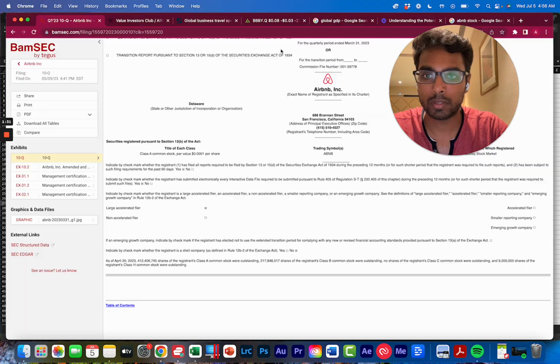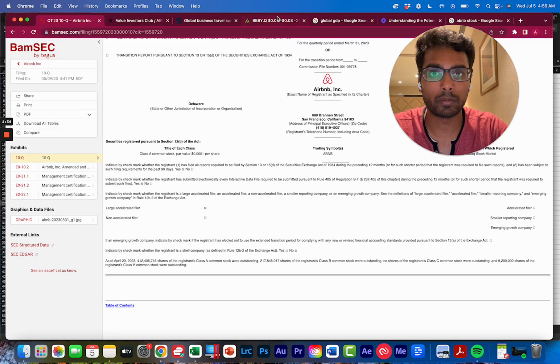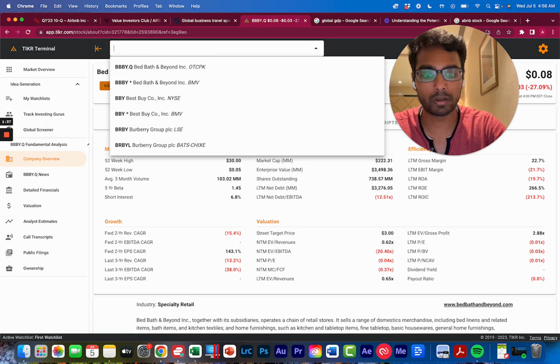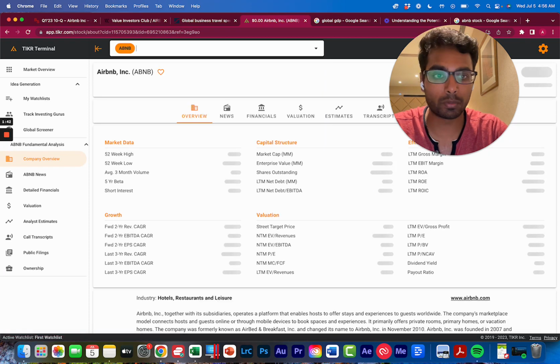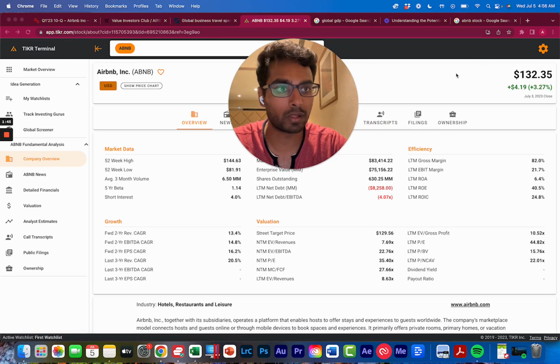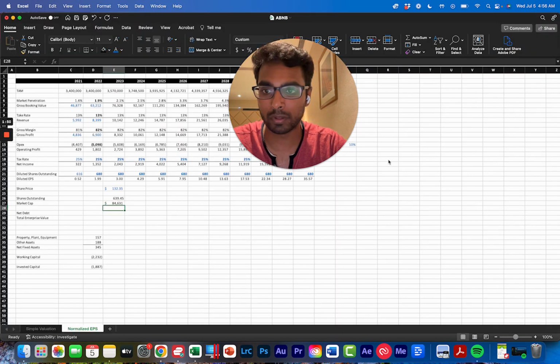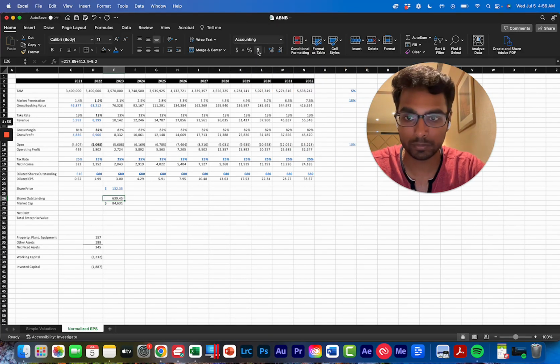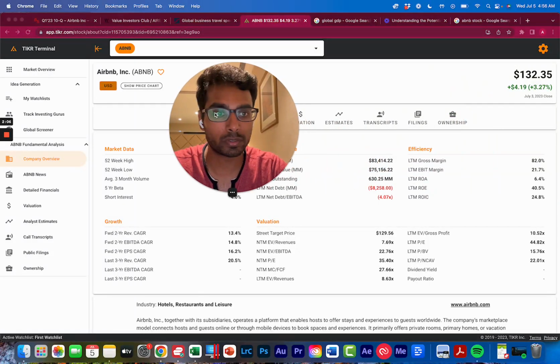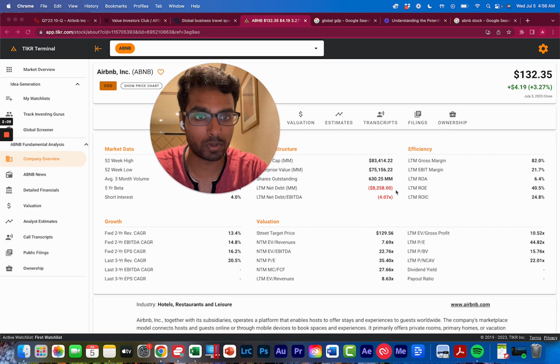All right, $84 billion. Let's double check that with Google Finance, Yahoo Finance, or something. I'm just going to use ticker.com since I have it open. Again, we're not trying to be super precise here. What matters is just being accurate. $83 billion. Okay, that's close enough. If you're working for a bank and this is going to a presentation for a client, you need to be much more precise, but that's not what we're trying to do here. So we can be accurate and not waste a bunch of time.